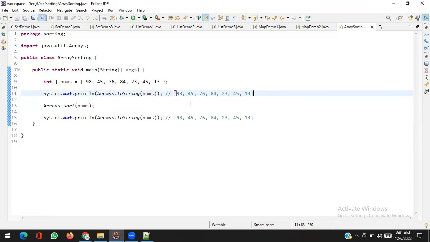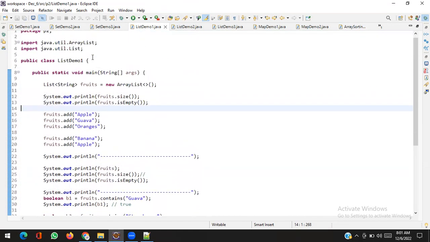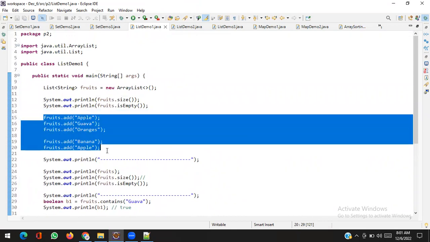Okay, fine. Suppose this is a number array. Suppose we have a string array. Okay, so let's see. Suppose I have these many fruits.